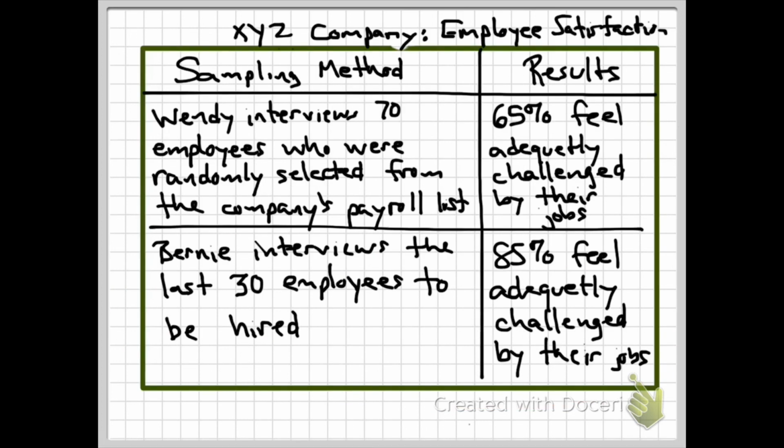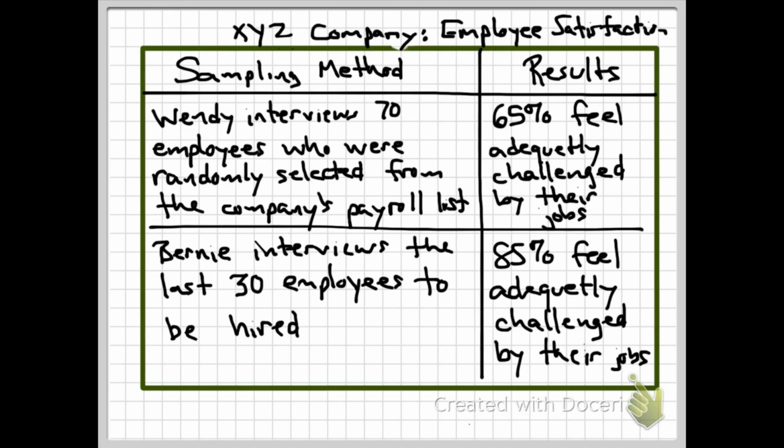All right, let's take a look at another one. It says our XYZ company is polling people to see what their employee satisfaction is. Here's our sampling method on the left column, and then here are the results. Wendy interviews 70 employees who were randomly selected from the company's payroll list, where Bernie interviews the last 30 employees to be hired. The results for Wendy were 65% feel adequately challenged by their jobs, and Bernie's is 85% feel adequately challenged by their jobs.